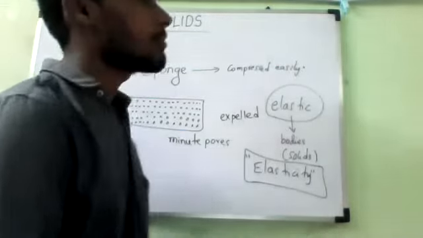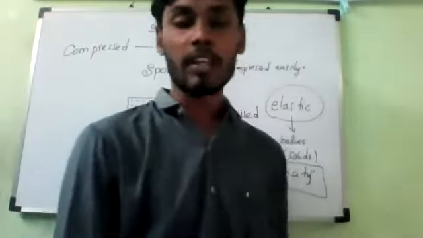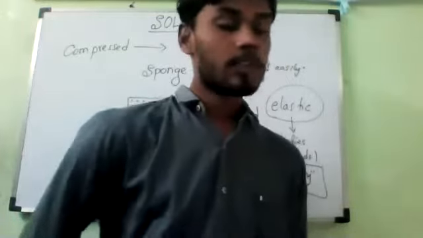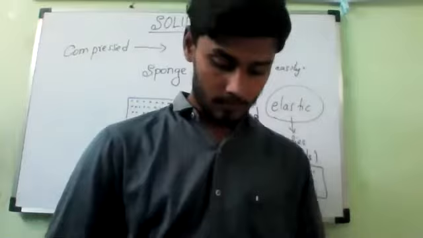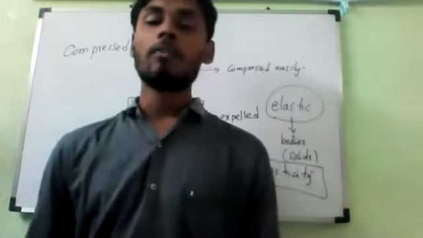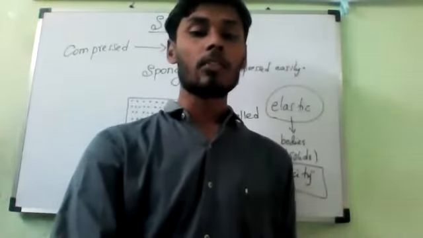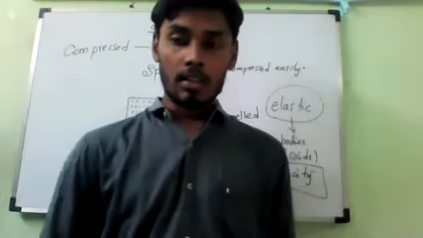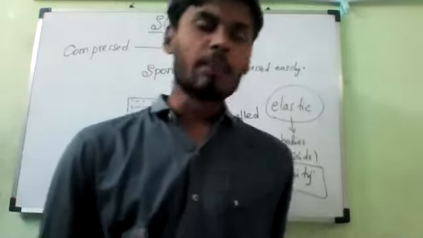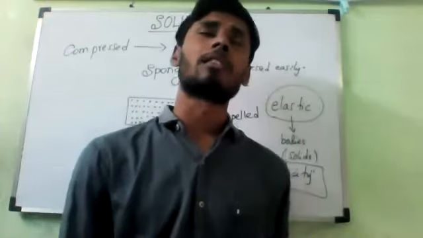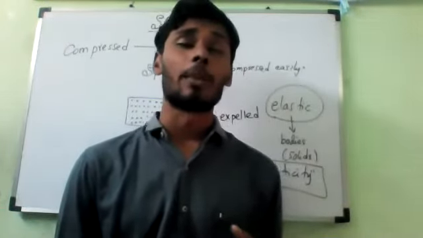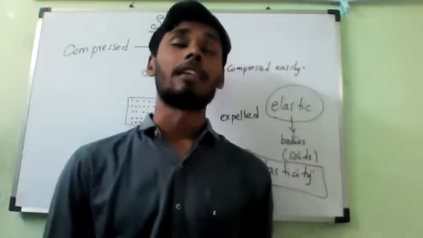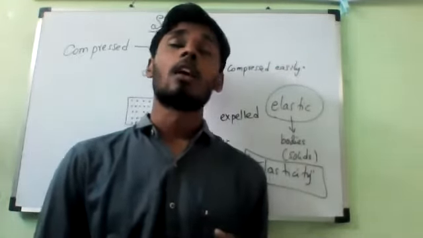How many of you understand about solids now? Can you explain very clearly about solids? Suppose one of your friends asks what solids are, they will say solids have fixed shape, fixed volume, solids cannot be compressed, solids have high density, solids cannot flow.